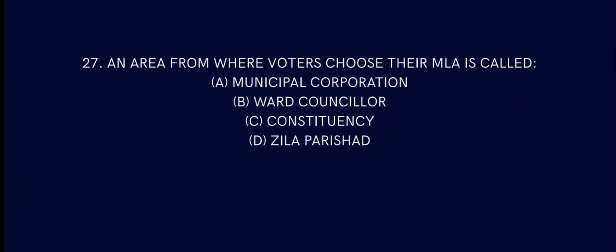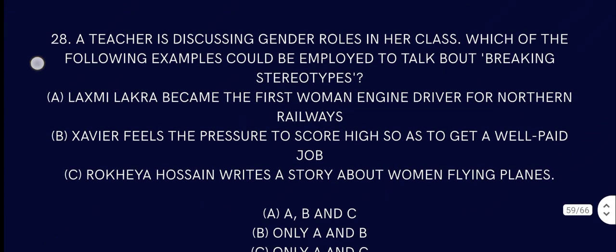Question number 27. An area from where voters choose their MLA is called what? It's constituency, obviously. Answer is constituency.